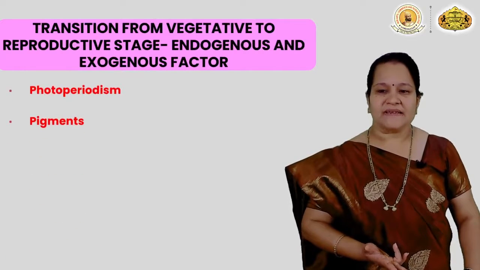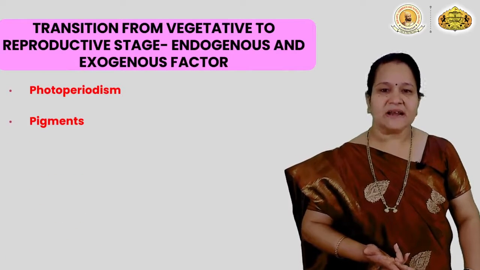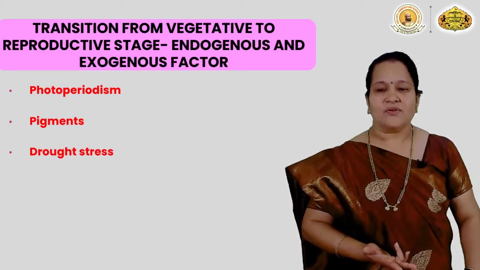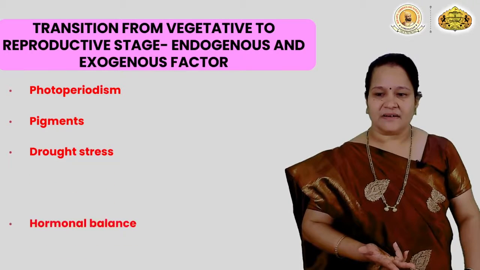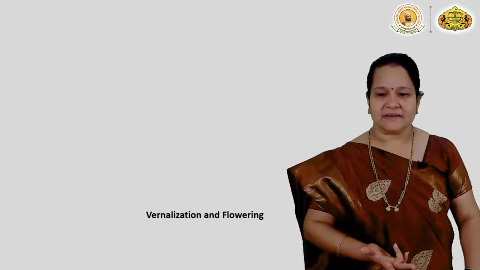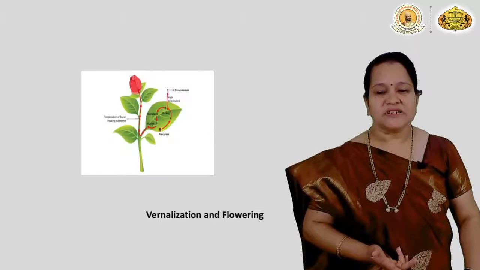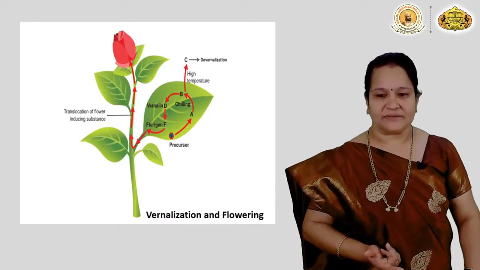So, photoperiodism and pigments are the endogenous factors, right? Then drought stress and hormonal balance are also responsible for the transition, right?